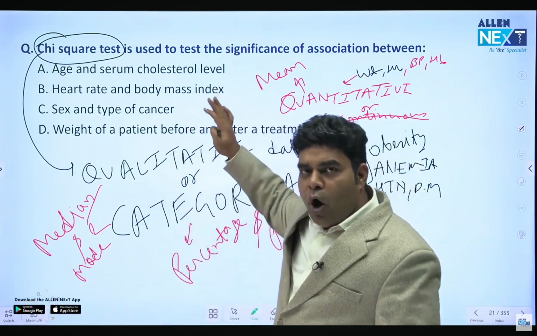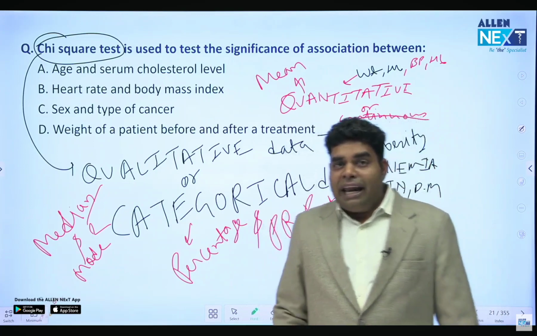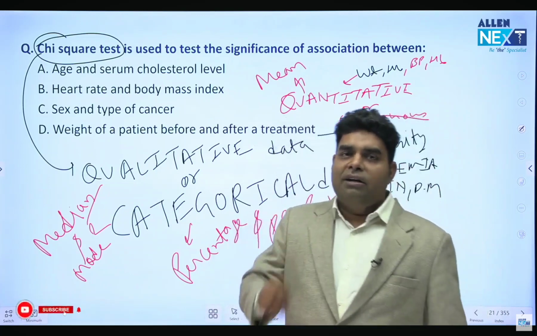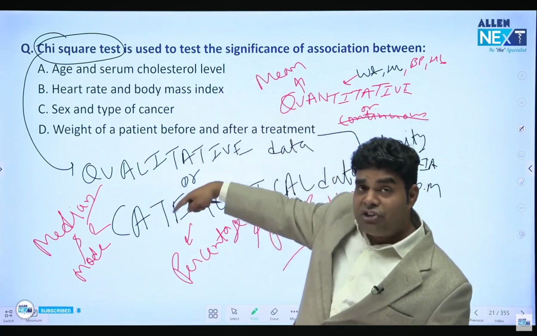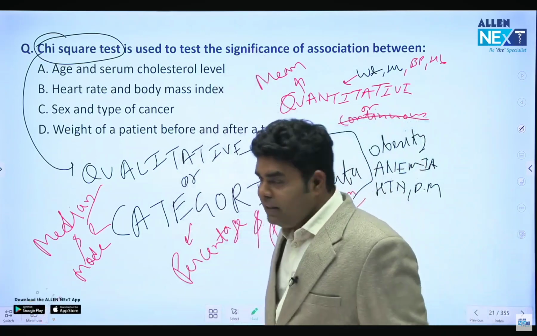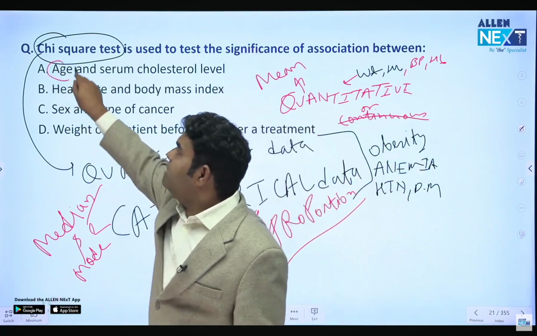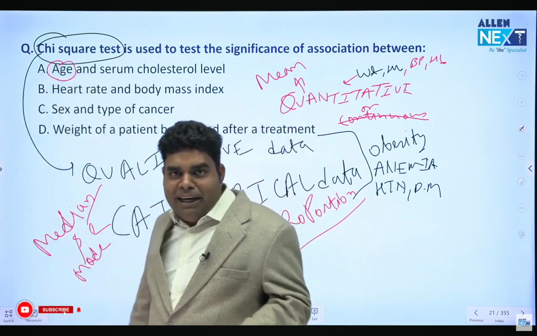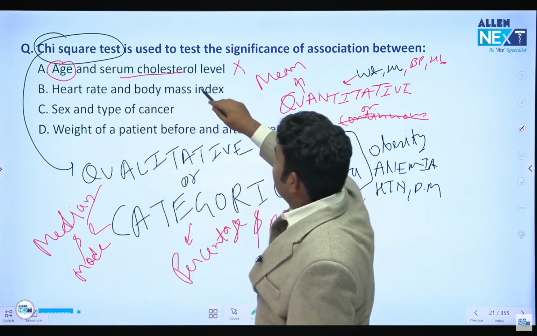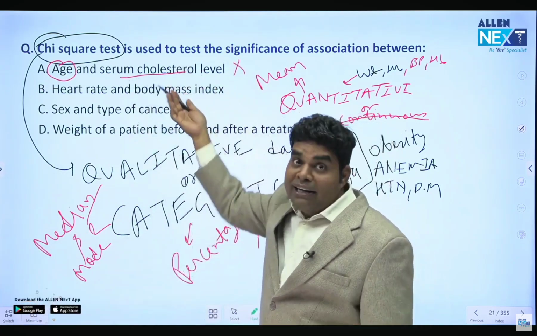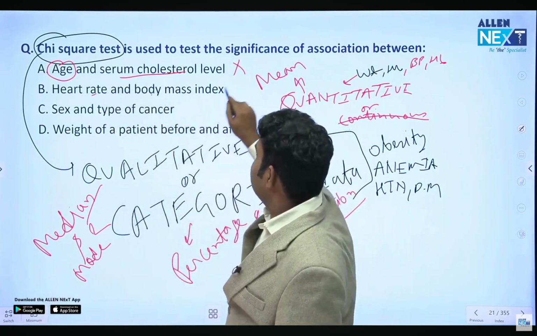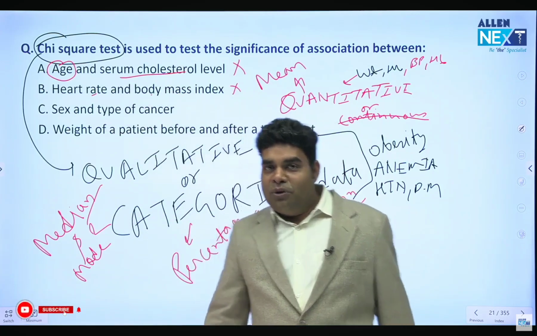तो आपको बस इन चारों ऑप्शन में से देख के ये पता लगाना है कि कैटेगोरिकल या क्वालिटेटिव डेटा कौन है, वही आंसर होगा. You just have to find out which one is qualitative. That will be the answer. So let's see. Age. Can you measure age? Yes, I am measuring it every time. Serum cholesterol we can measure, so it cannot be qualitative. It is quantity. We can measure it. Heart rate, body mass index we can measure. That is also quantitative.